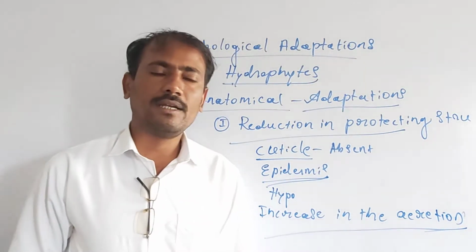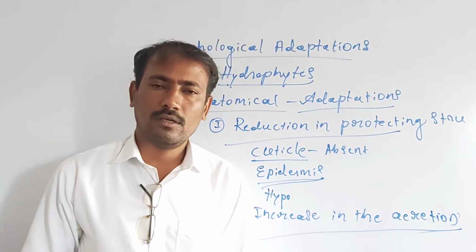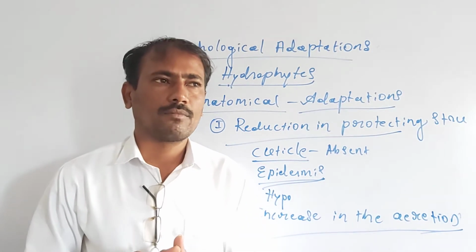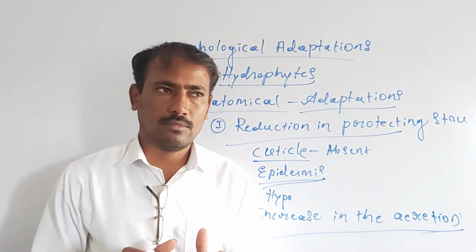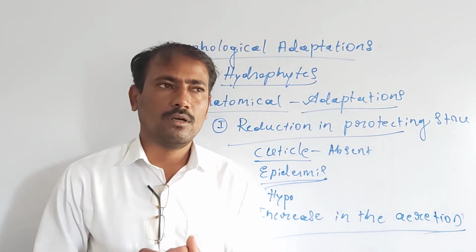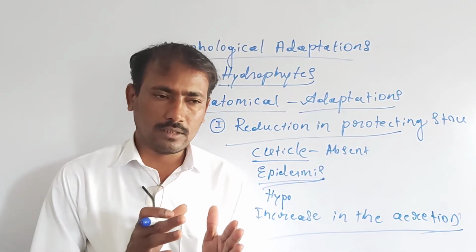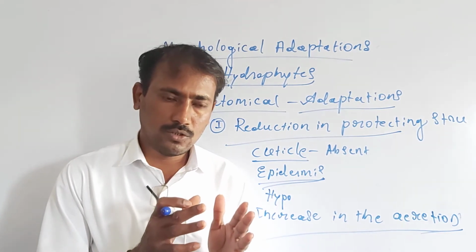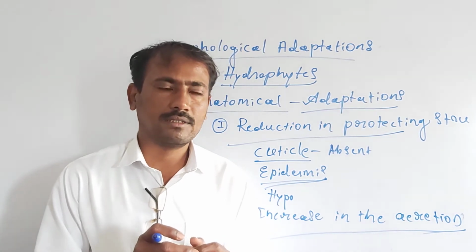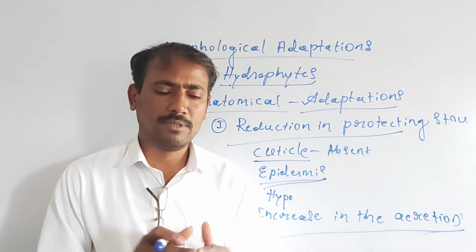The aquatic habitat, be it a pond, pool, ditch, or any other water body, is usually deficient in oxygen content, and the availability of light is also deficient, especially for submerged hydrophytes.